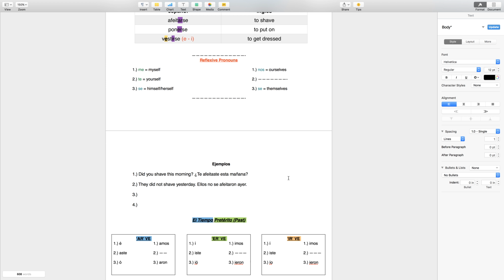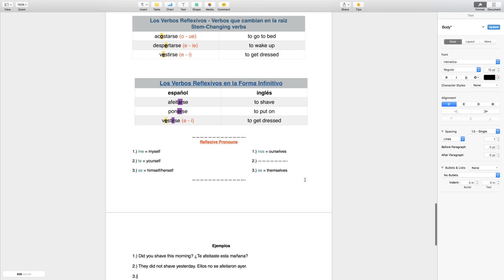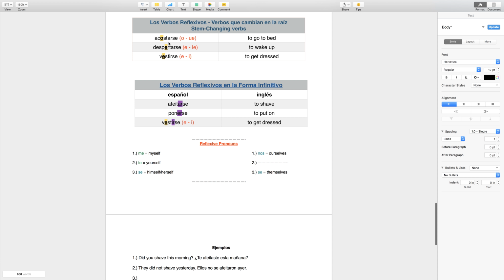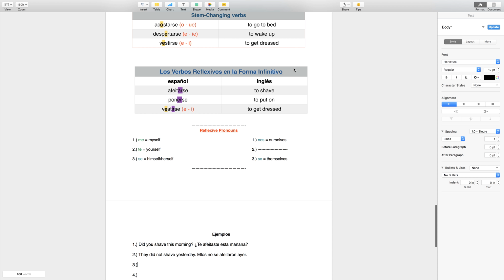The stem change, by the way, does not apply to the preterite. It doesn't apply to the first plural, the we, ourselves, in the present, and this does not apply at all. These changes do not apply in the past tense or preterite tense. So let's take the verb to go to bed.